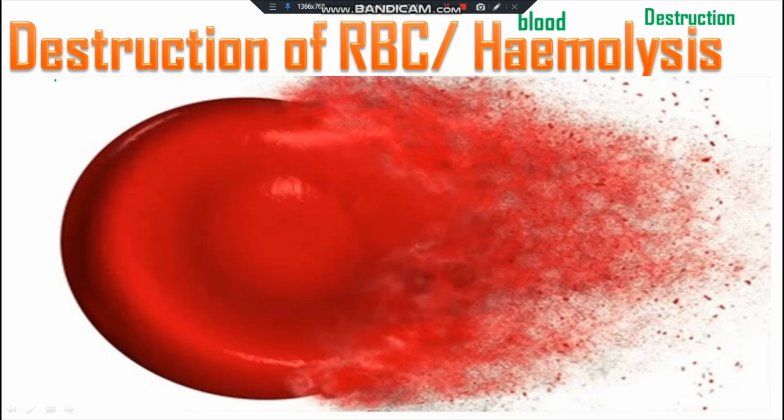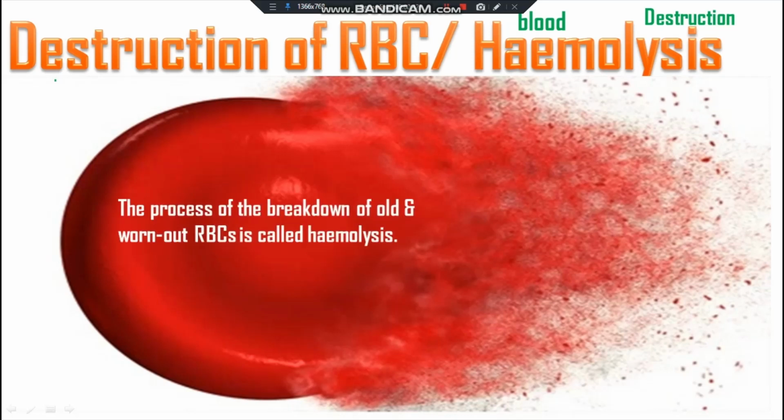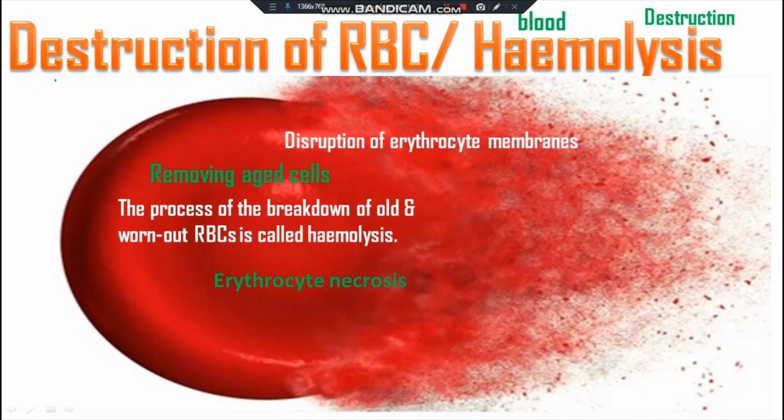And what is the meaning or definition of the hemolysis? The process of the breakdown of old and worn out RBC is called the hemolysis. And hemolysis occurs normally in a small percentage of the RBC as a means of removing the aged cell from the bloodstream. That means here the red blood cells necrosis, that means the erythrocyte necrosis occurs, and mainly the destruction or the disruption of the erythrocyte membranes, and as a result the hemoglobin is freed into the surrounding medium, that means the release of the hemoglobin into the surrounding medium.